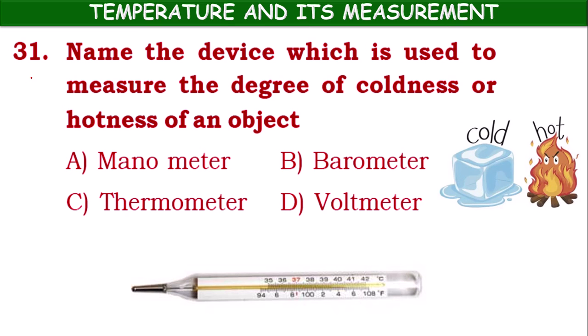Next one, 31st question. Name the device which is used to measure the degree of coldness or hotness of an object. For measuring hotness or coldness of an object, we make use of a thermometer. So option C is right.